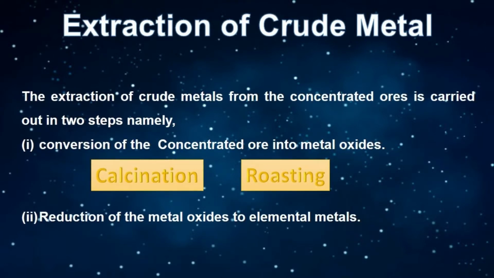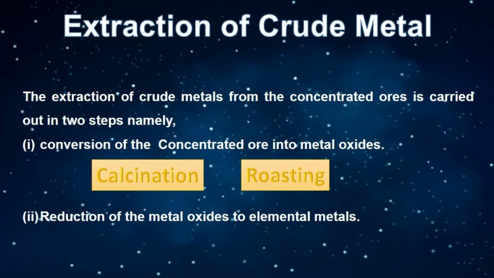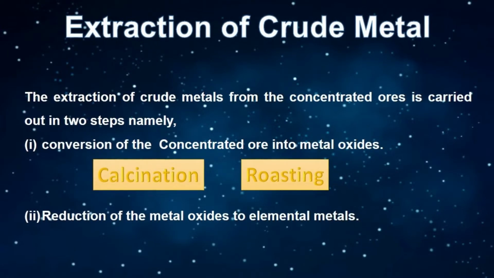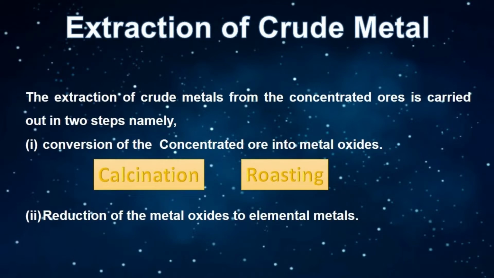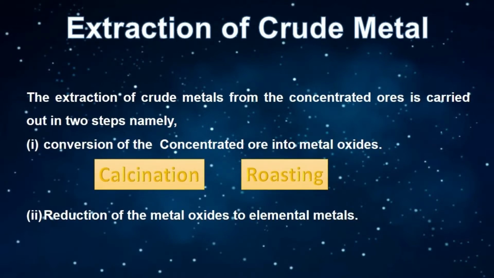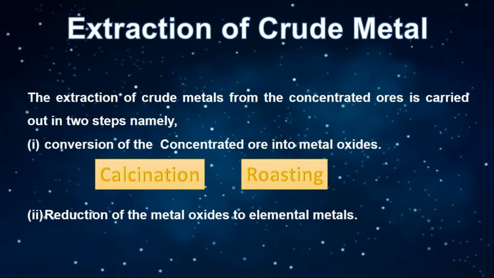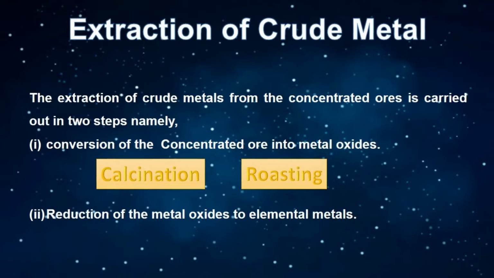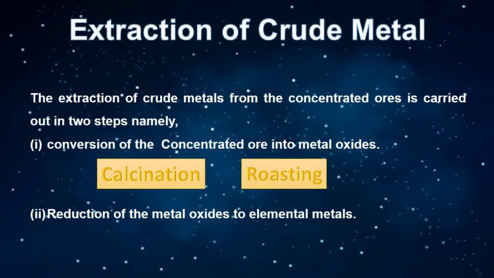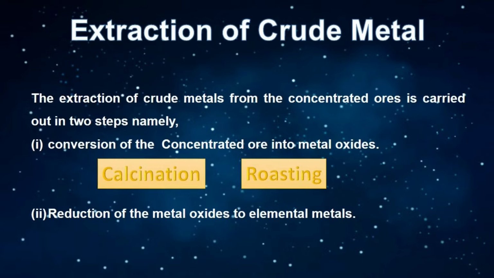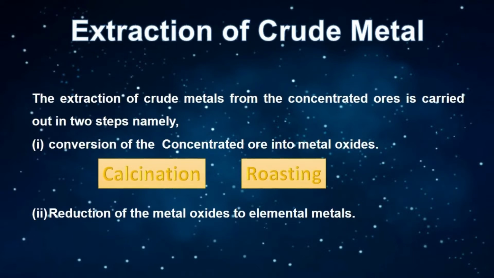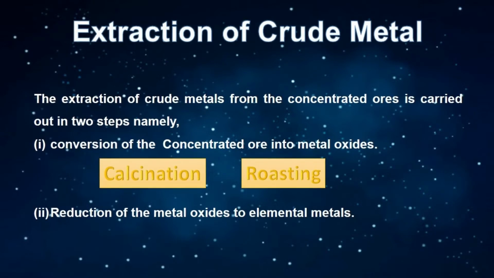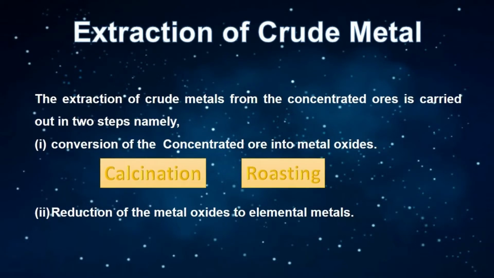You may ask why the concentrated ore has to be converted to metal oxide. Why not to metal sulfides, metal carbonates? If you take metal oxides, they can be easily reduced, whereas the other compounds of the metal cannot be reduced easily. So only we are converting concentrated ores into metal oxide. In the second step, we will reduce that metal oxide to elemental metals using a suitable reducing agent.